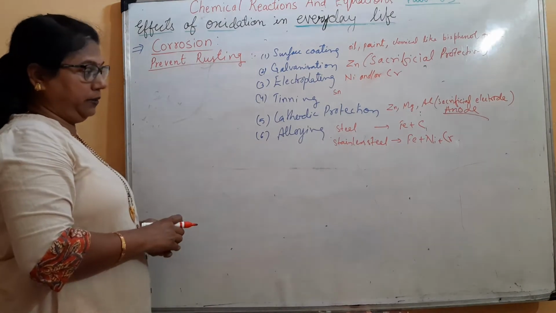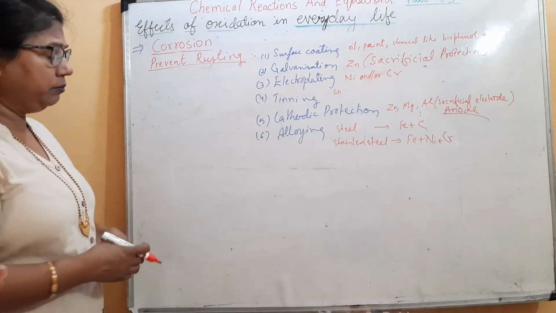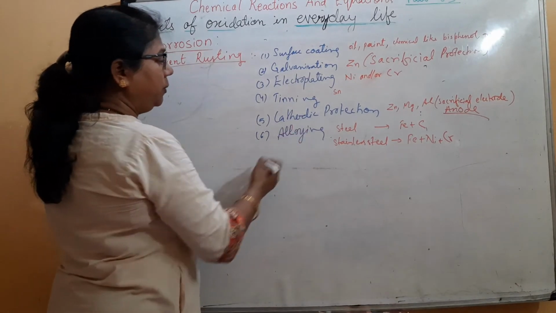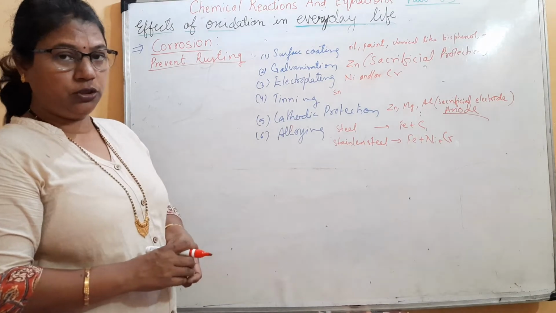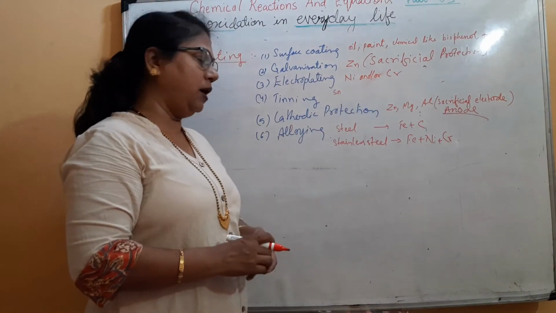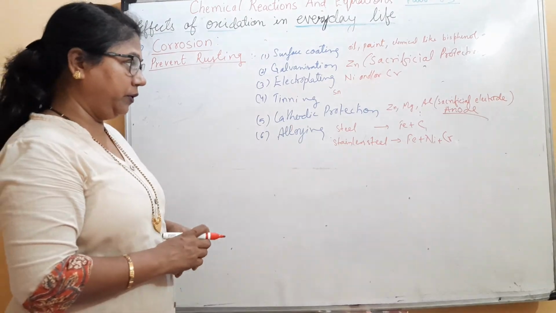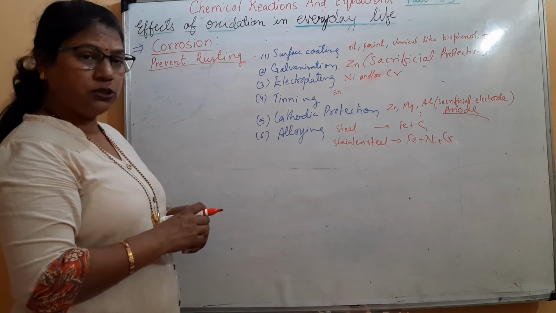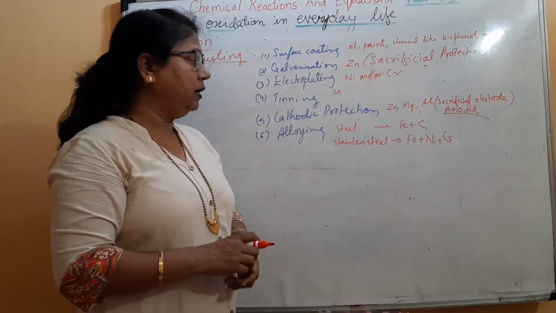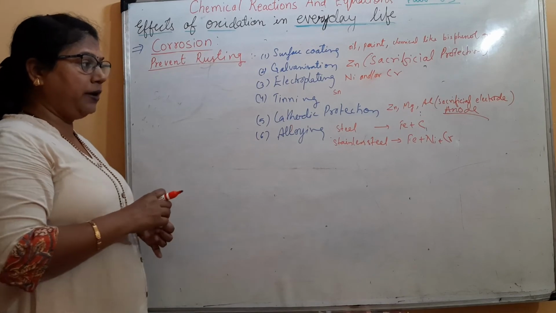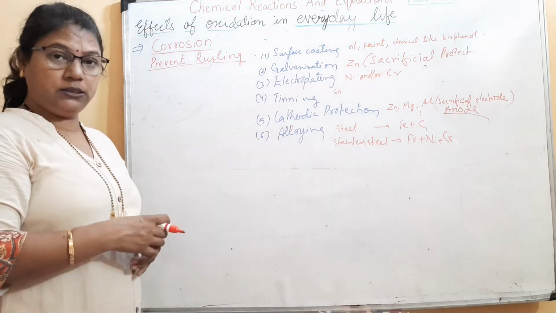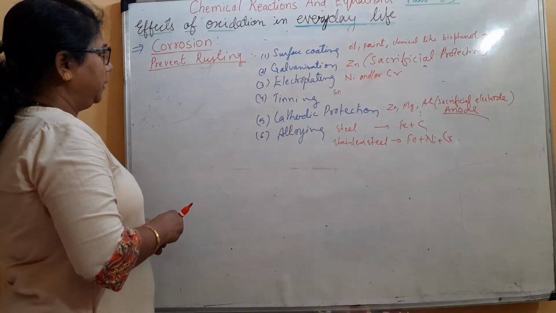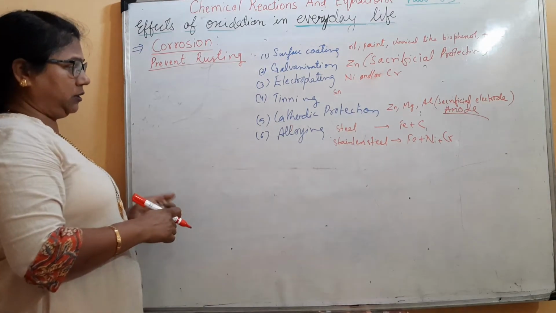Next is alloying. Alloying is one more way to prevent rusting. You must have observed the composition of steel. It contains iron plus carbon. So there is a larger amount of carbon, and iron becomes less susceptible to oxygen. Then next one is stainless steel. Again here the mixing of iron with nickel and chromium changes its behavior. That means it will get protected from the rusting process.